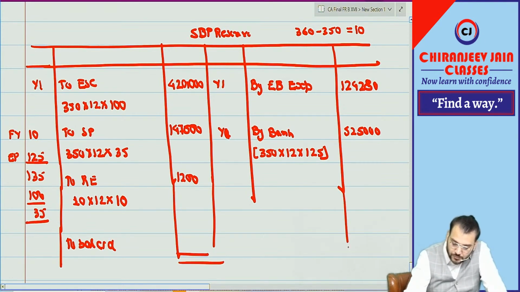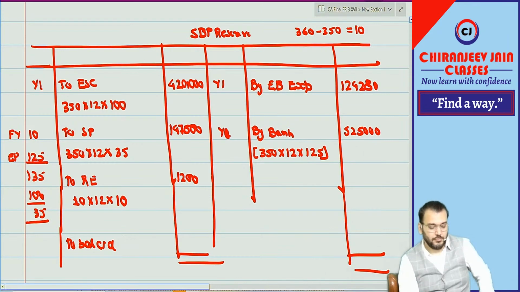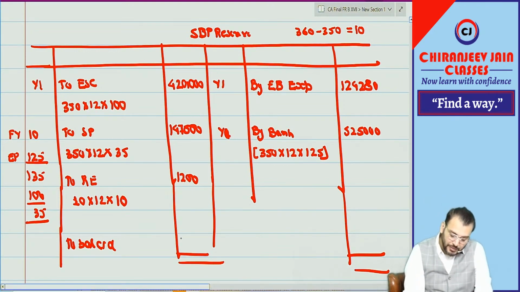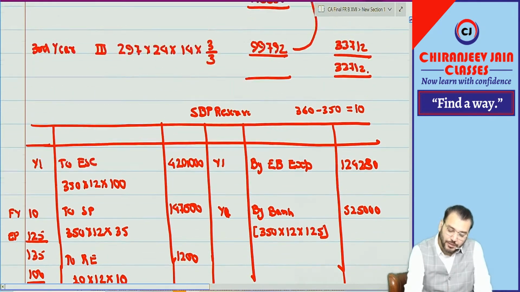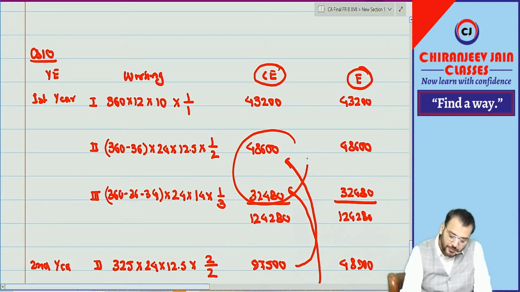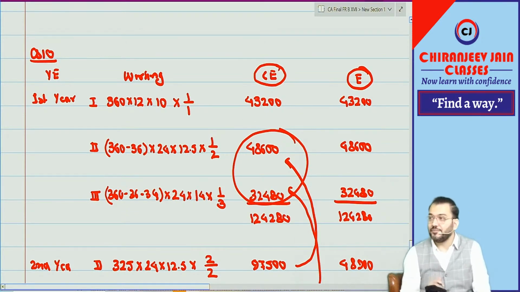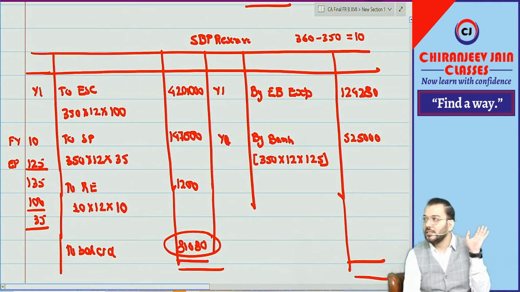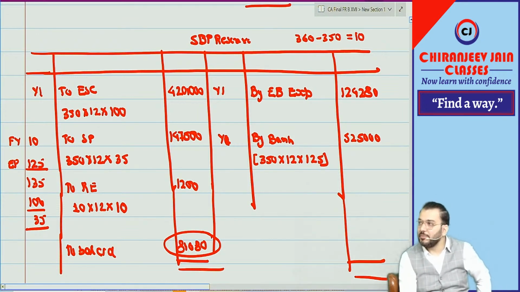Check. 81,000. Now you can cross check. This should be equal to what? This plus this. If it is coming equal to this plus this, it means we are doing it correctly. However, securities premium can be taken as a balancing figure also, if you are smart enough to calculate that. But normally students make mistakes where? Securities premium. Have you understood securities premium?